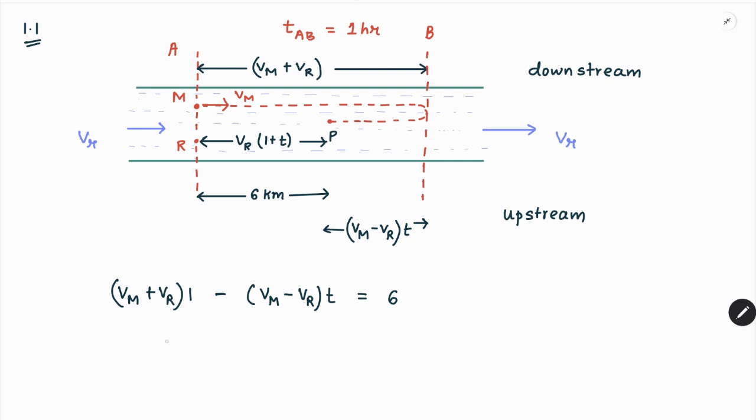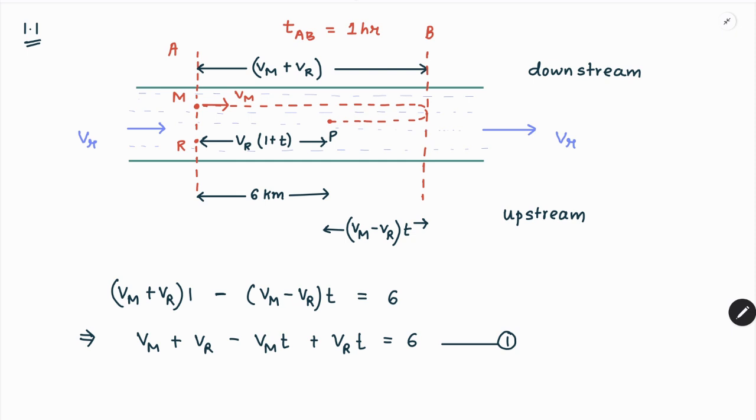Solving this, we have Vm plus Vr minus Vmt plus Vrt equal to 6. This becomes equation number 1.